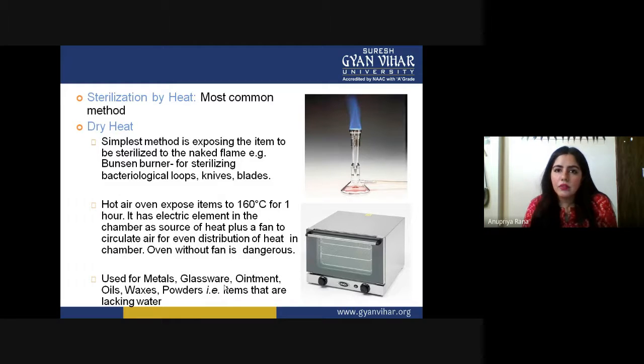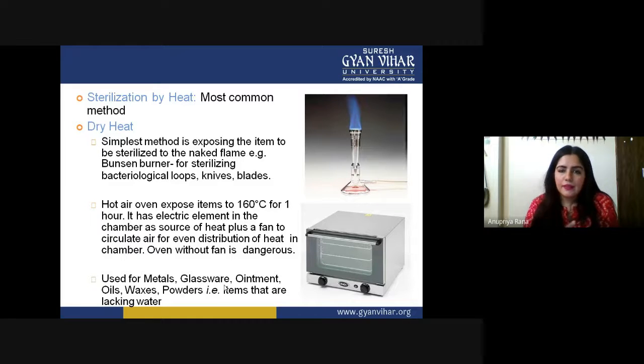These ovens are mandatory, because not everything can be sterilized by flame. Knives, blades, and loops are very small things, and you can just put them on the flame and sterilize them. But if you have something bigger, like a big jar, you cannot just flame it over, because it can burn your hand also. So we cannot do that by just exposing it to the flame.